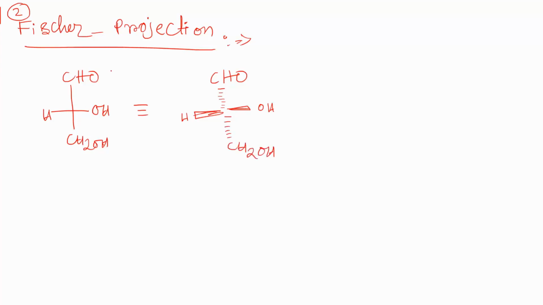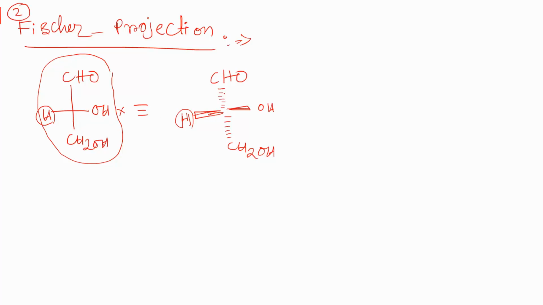Anywhere if they have given this kind of molecule and ask to represent it in the Fischer projection way, you can write it this way. How to write it the easy way? If the hydrogen is on the left side, it will be on the left side, above the plane. Let's say this is the x axis and this is the y axis.